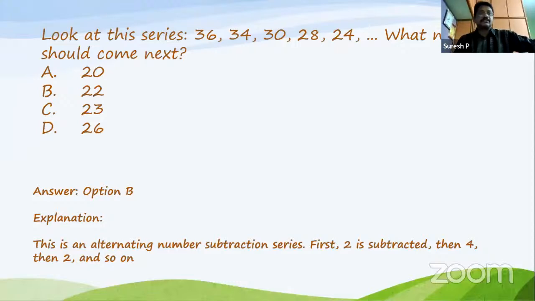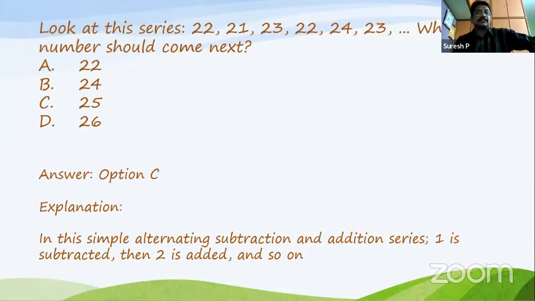So 36 minus 2 is 34. 34 minus 4 is 30. 30 minus 2 is 28. 28 minus 4 is 24. Next you have to subtract 2 from 24, that is 22. So 22 is the correct option. Clear? Okay. We'll go for the next one.